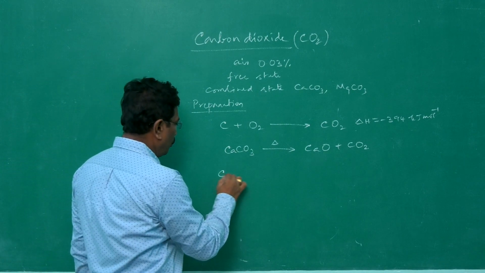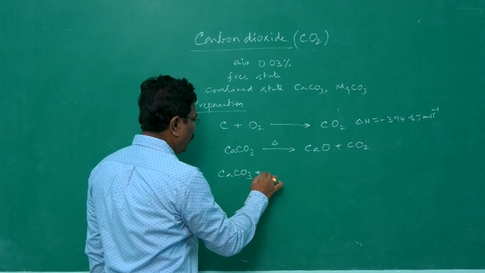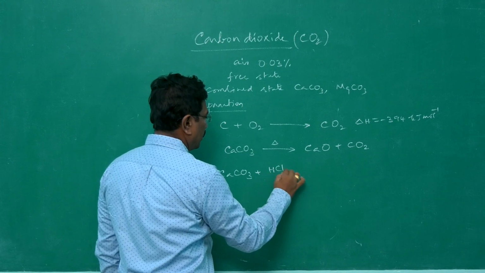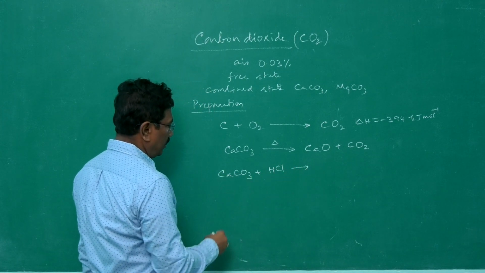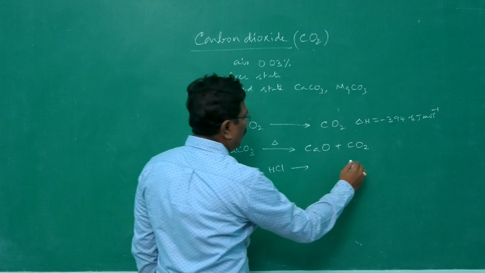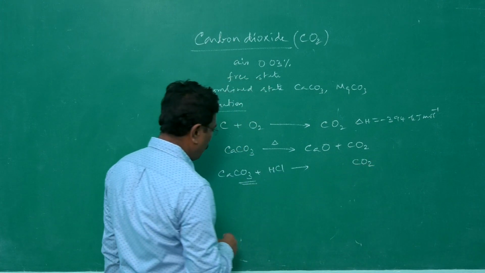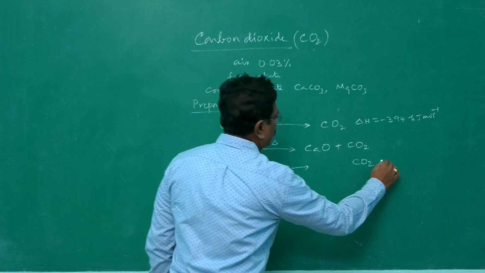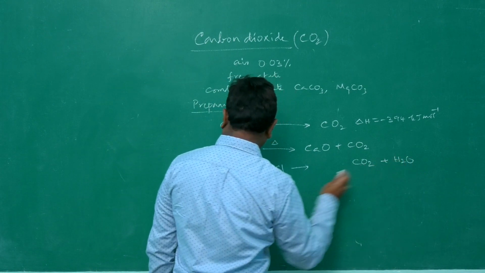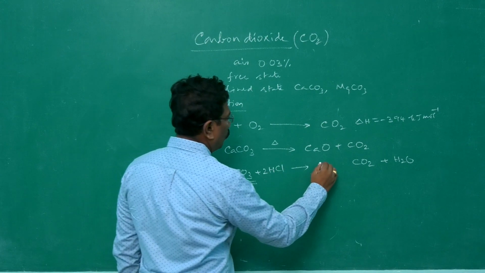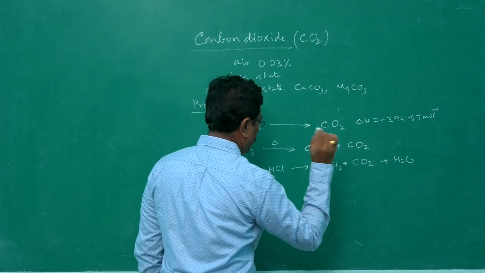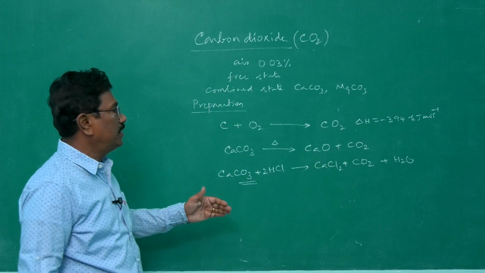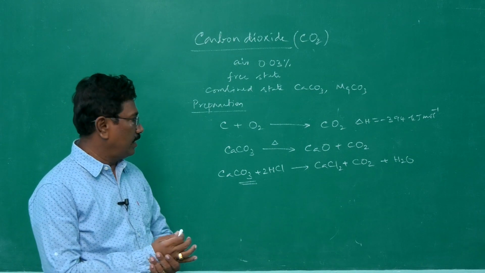It may also be produced by the reaction of calcium carbonate with dilute acid, say hydrochloric acid. Effervescence occurs. Carbonate gets decomposed into carbon dioxide. The oxygen part gets combined with hydrogen to become water, H2O. Calcium gets combined with chlorine to become CaCl2. So these are the methods of preparation of carbon dioxide.